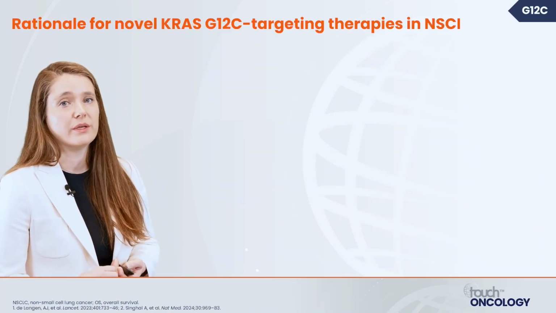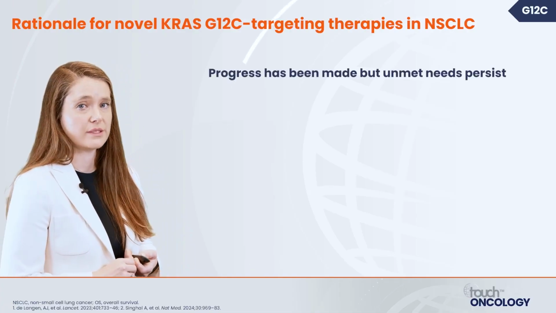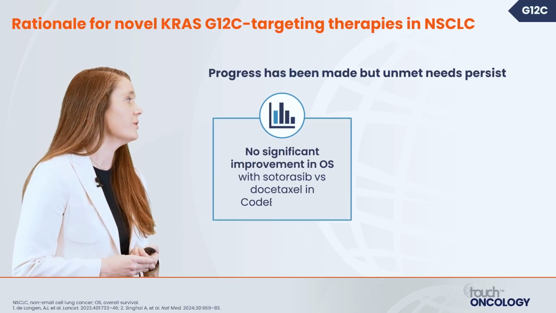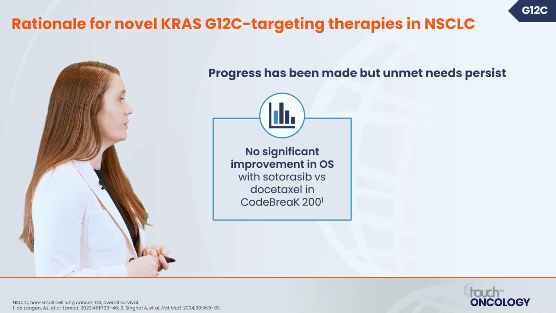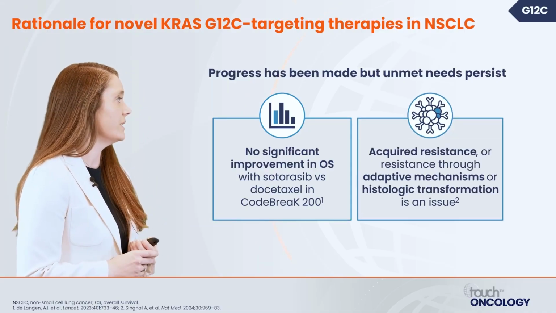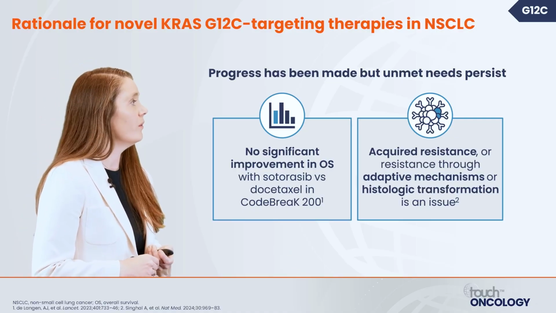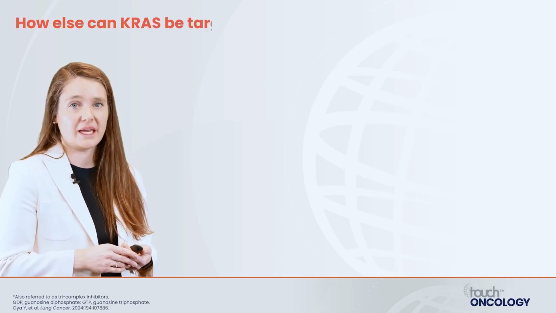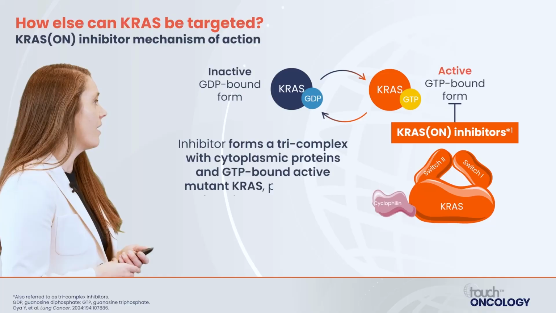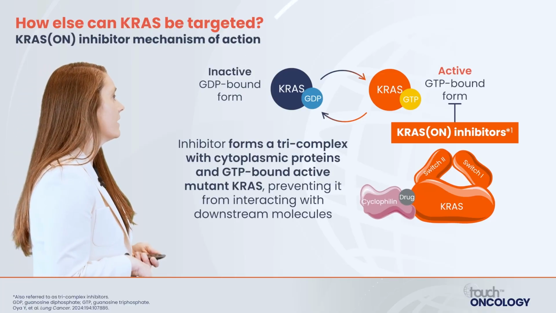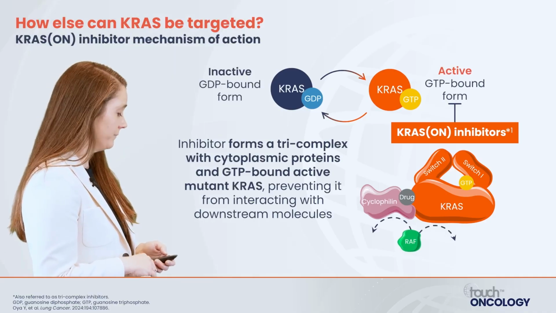So let's move now towards novel KRAS G12C targeting therapies in non-small cell lung cancer. Why are these important? Well, there's been no significant improvement in overall survival when used in the second line compared to docetaxel. Additionally, acquired resistance, or resistance through adaptive mechanisms or histologic transformation, remains an issue. How else can KRAS be targeted? Here's where KRAS-on inhibitors come into play. These form a tri-complex with cytoplasmic proteins, and this GTP-bound active state prevents further downstream signaling.